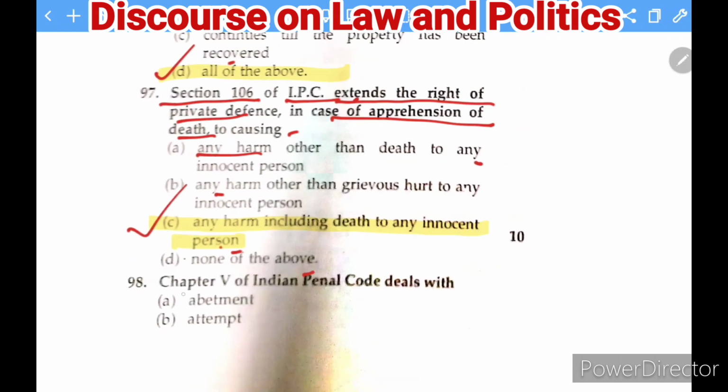Next question: Chapter 5 of the IPC deals with which of the options given here? It is abetment. So this chapter deals with abetment. So A is the correct answer to this question. Moving to the next question here.